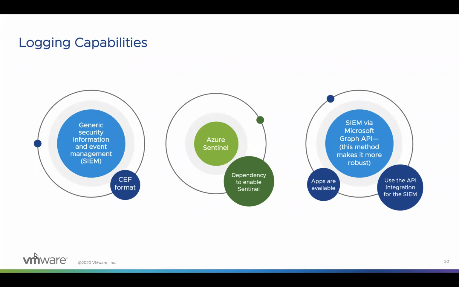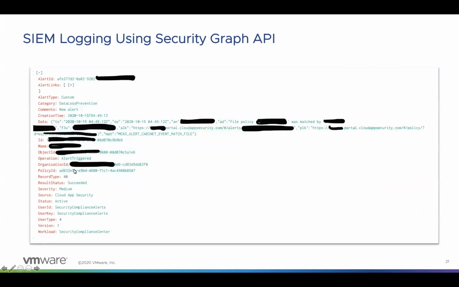The next is using Azure Sentinel, but this is only for people who are utilizing this feature. And then the last one is SIEM integration via Microsoft Security Graph API. This is a much more robust way to go for integrating the logging capabilities. Let me show you a sample of how the log would look while using the Security Graph API.